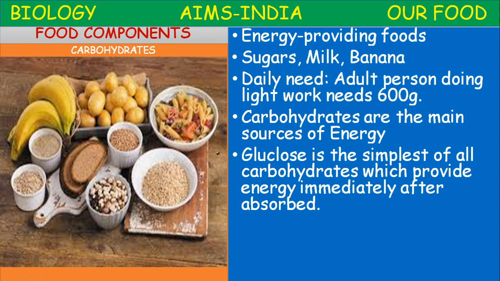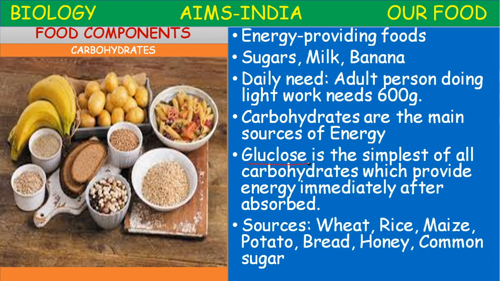So among all carbohydrates, glucose is the simplest. Glucose is the simplest of all carbohydrates, which provide energy immediately after absorption. Glucose is easily absorbed into the blood and produces instant energy. The sources are wheat, rice, maize, potato, bread, honey, common sugar. These all come under carbohydrates. They are made up of carbon, hydrogen and oxygen elements.